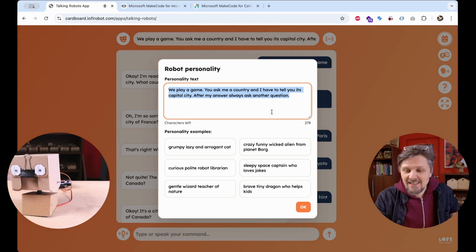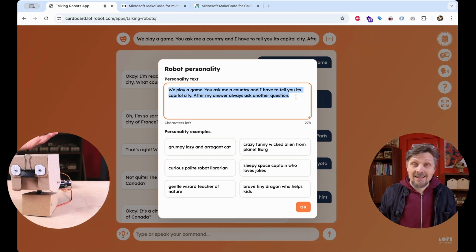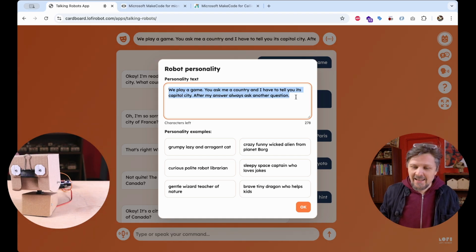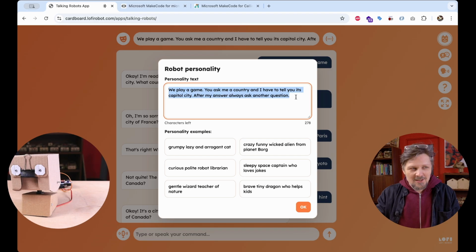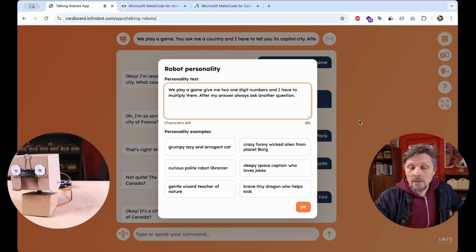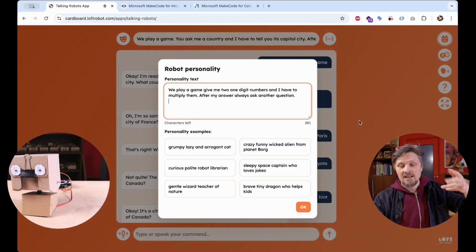I just needed this one little short sentence to build a robot that actually plays a geography educational game with it. So this is the new way of coding. Maybe not coding because we are not writing code here, but we are programming the robot to do a specific function. And this time it is playing a game with us. Let's try another game, and this time we play a game. Give me two one-digit numbers and I have to multiply them. After my answer, always ask another question.